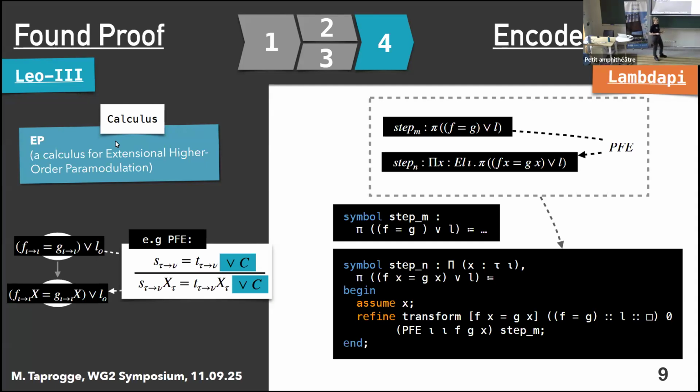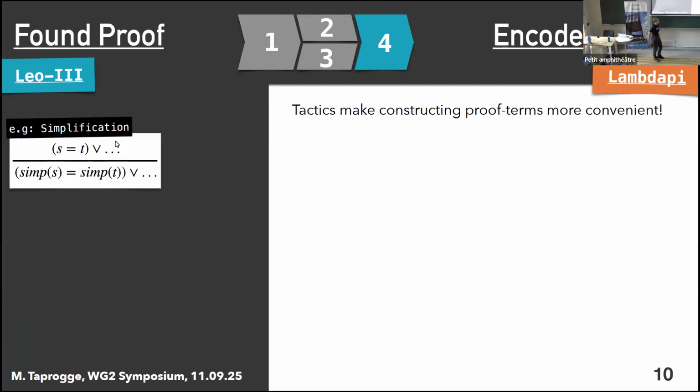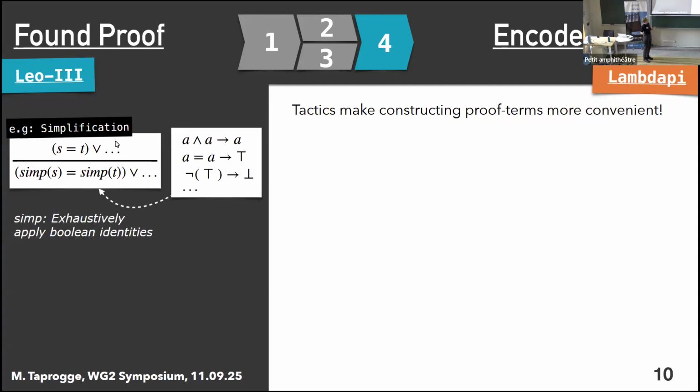our proof terms. However, in other cases, the tactics of lambda pi can be very useful when it comes to actually encoding our proofs. And to show you an example for this, I would also like to discuss the simplification rule in Leo3. So the calculus rule simplification looks at all of the literals in our clauses, and then it applies simplification procedures to both the right-hand side and the left-hand side of our literals. And what these simplification procedures do is effectively just exhaustively applying some Boolean identities to, well, simplify our terms.